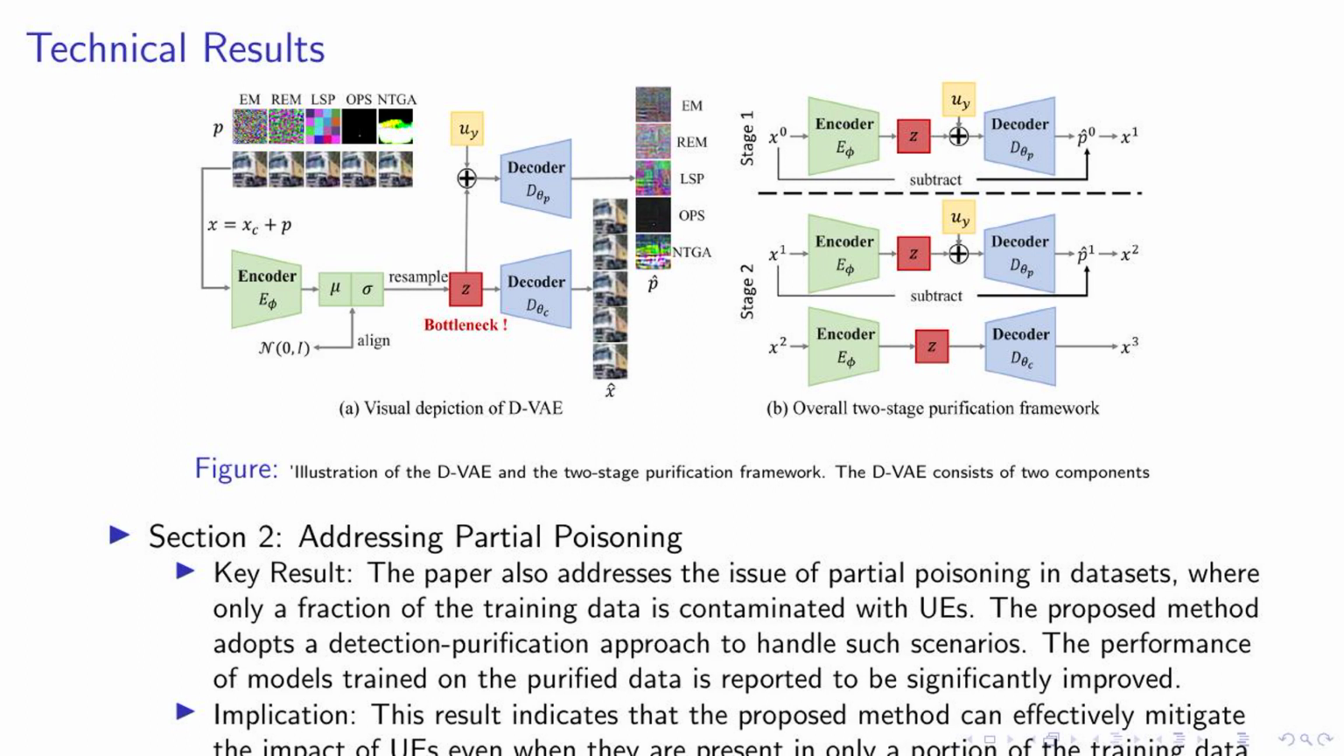What does this mean for us? Well, it indicates that our method can effectively reduce the impact of VAEs, even when they are present in only a part of the training data. This enhances the robustness of the models we train, making them more reliable and efficient. In essence, our method provides a consistent defense against VAEs, ensuring the integrity of our data and the accuracy of our models.